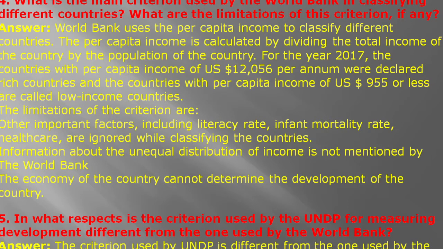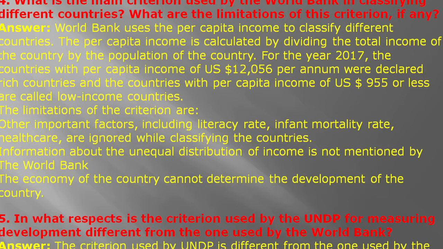The limitations of the criterion are that other important factors including literacy rate, infant mortality rate, and healthcare are ignored while classifying the country. Information about the unequal distribution of income is not mentioned by the World Bank. The income of the country alone cannot determine the development of the country.